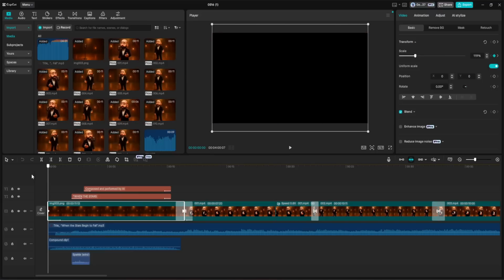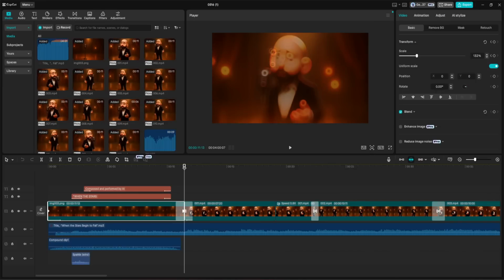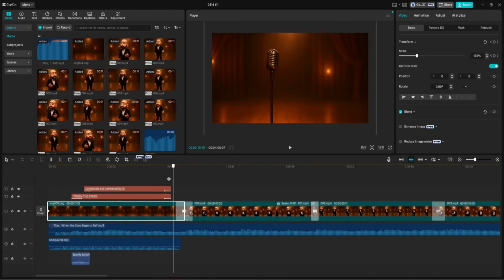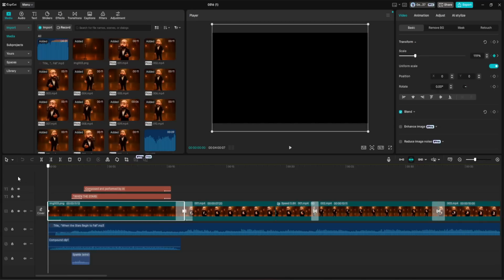I selected the image, placed the playhead at the very beginning of the clip, and clicked the keyframe icon in the video settings to lock in the starting scale. Then I moved the playhead to the end of the image and slightly increased the scale to about 132%. This gave the illusion of a smooth cinematic zoom, drawing the viewer gently into the performance.